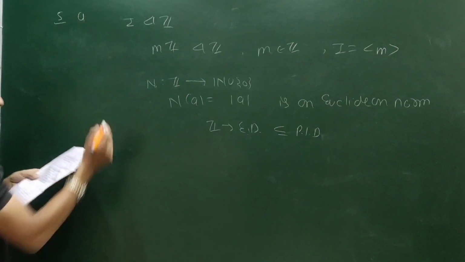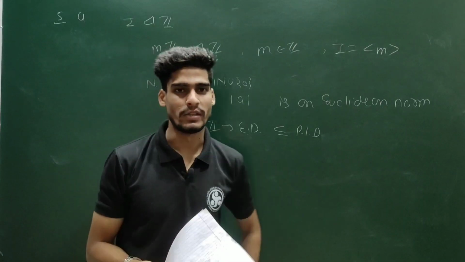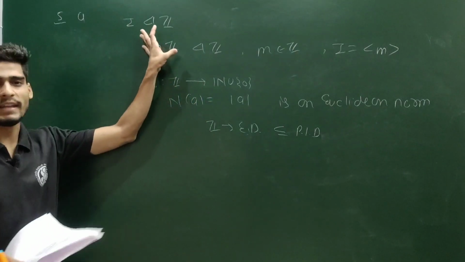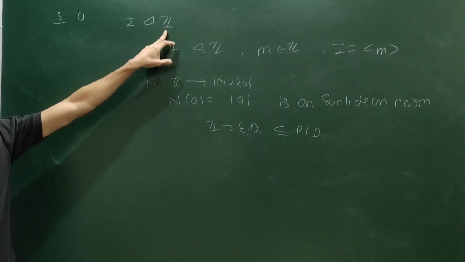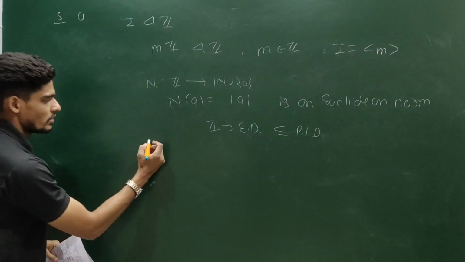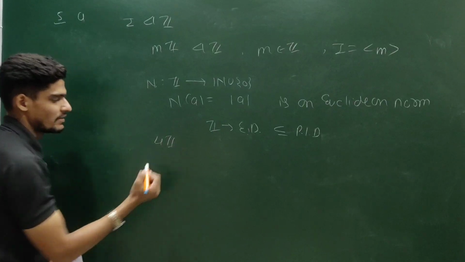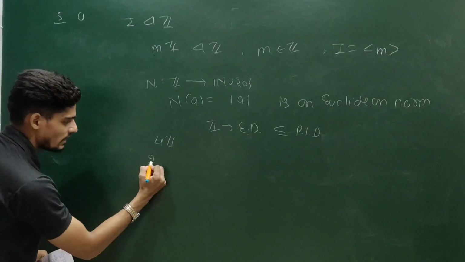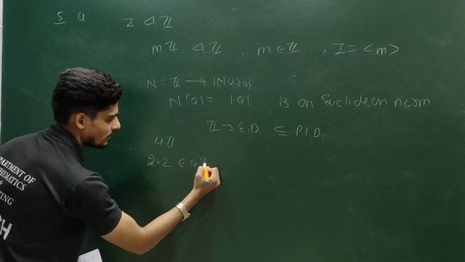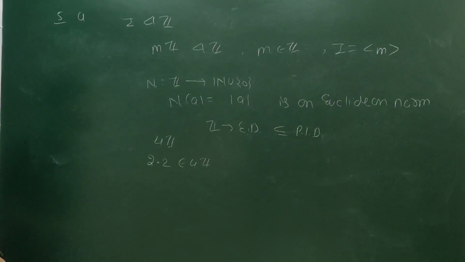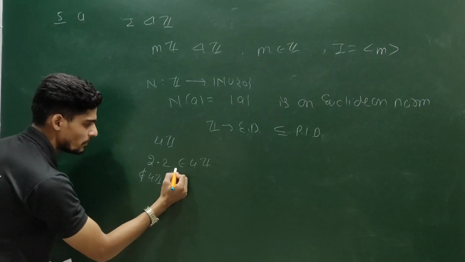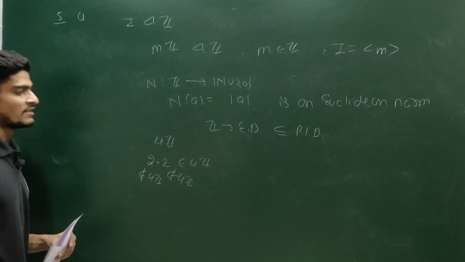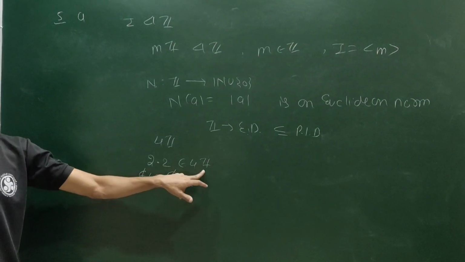Option A is correct. Option B: I is a prime ideal of Z, where I is any arbitrary ideal. Can you say every ideal of Z is a prime ideal? If you choose 4Z, this is an ideal. You can see 2 times 2 belongs to 4Z. This 4Z is a proper ideal, but neither this 2 is inside 4Z nor this 2 is inside 4Z. Hence this 4Z is not a prime ideal.